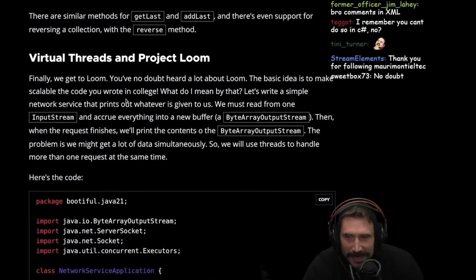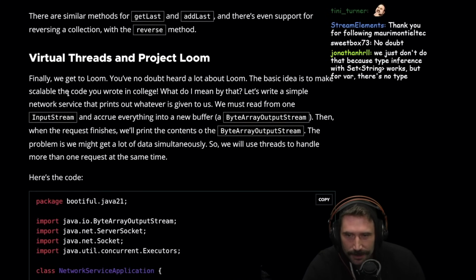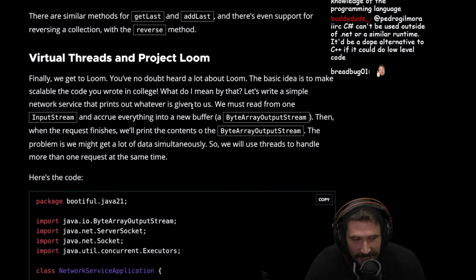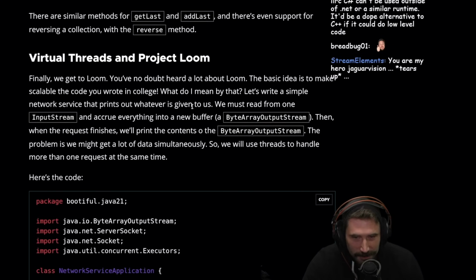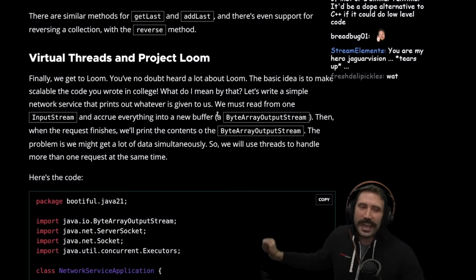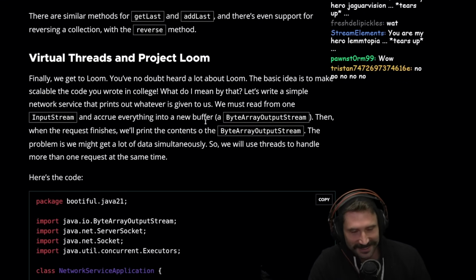The basic idea is to make scalable the code you wrote in college. That's never been a statement I've ever once thought of or thought was a good idea ever in my entire lifetime. But okay, let's find out. You shouldn't take anything I wrote in college.